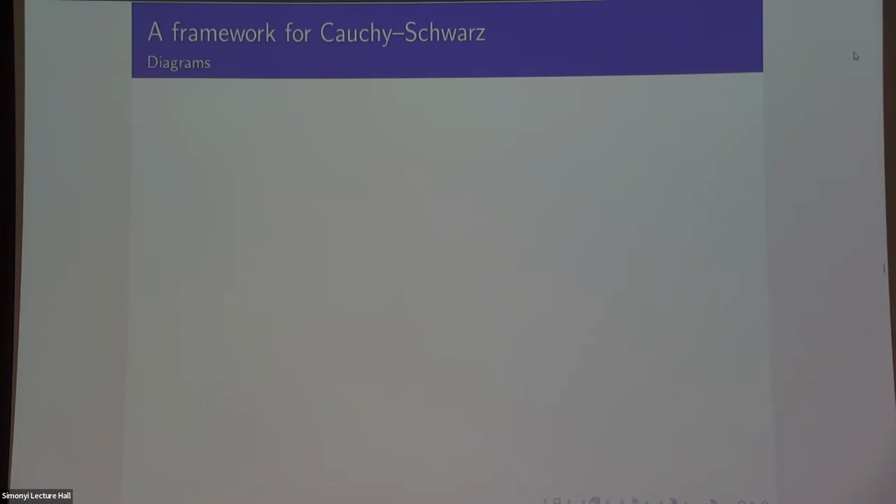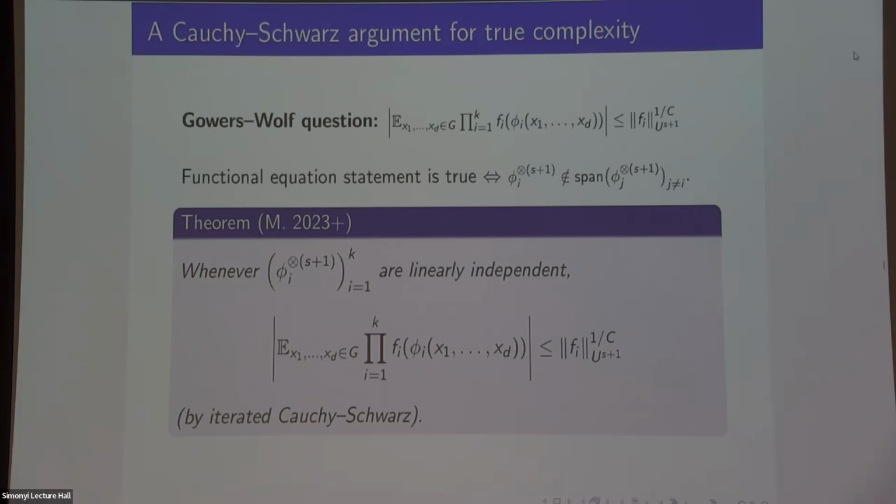Are there any instances where you could prove the other way around? How do you mean the other way around? Like the U^s norm is bounded above by this expression. By something of this form? Yeah, it's a good question. It's like an anti-Gowers Wolf question. I have thought about it. I don't know.